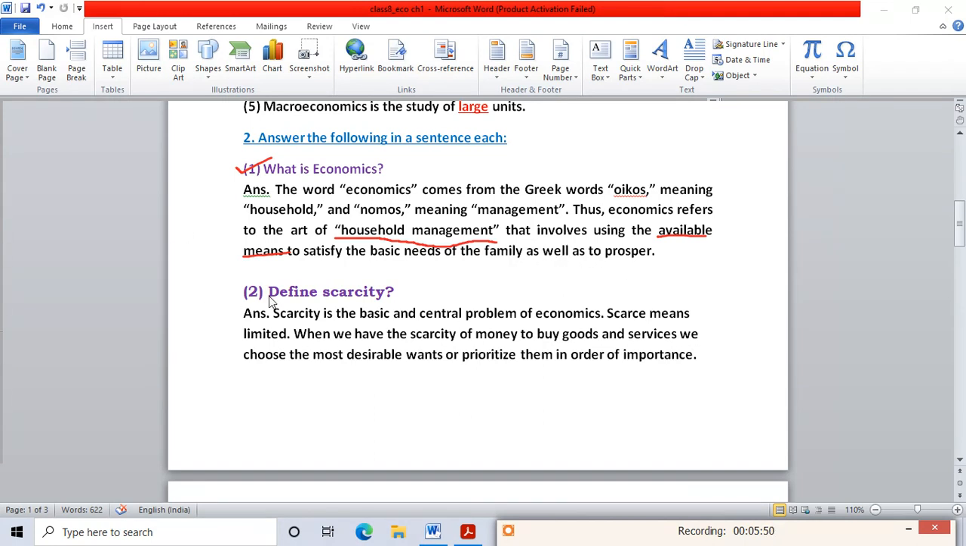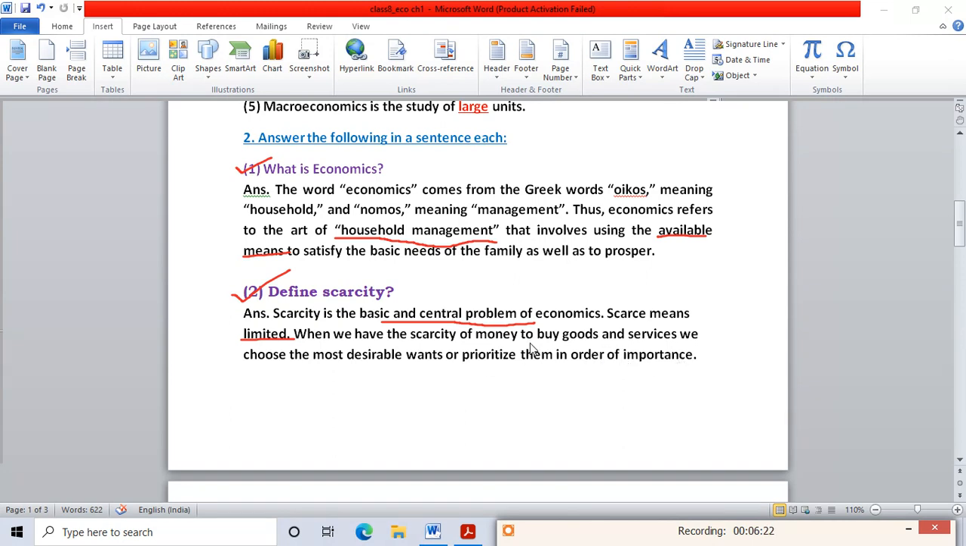Next, define scarcity. Scarcity means limited or less. Sometimes you say, I have scarcity of clothes, I have scarcity of food. That is limited or less. Scarcity is the basic central problem of economics. Scarce means limited. When we have the scarcity of money to buy goods and services, we choose the most desirable wants or prioritize them in order of importance.